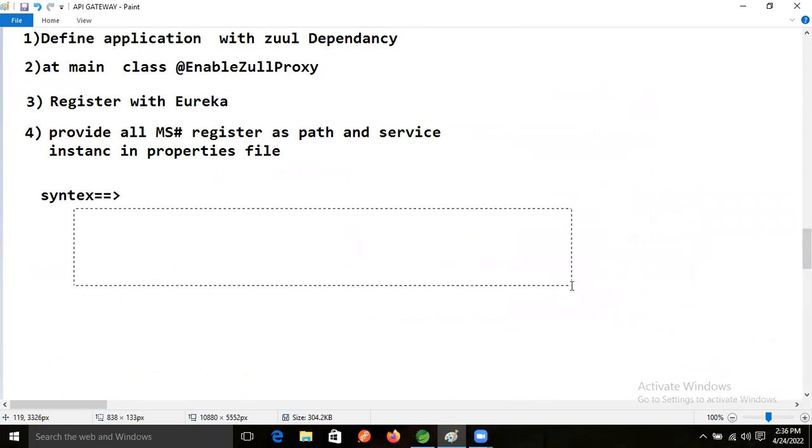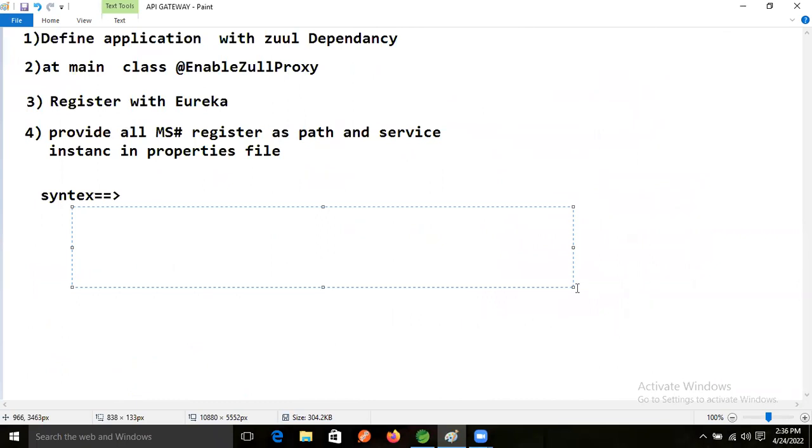The syntax is zuul.routes, and after that we give a name, which can be the project name or any name.